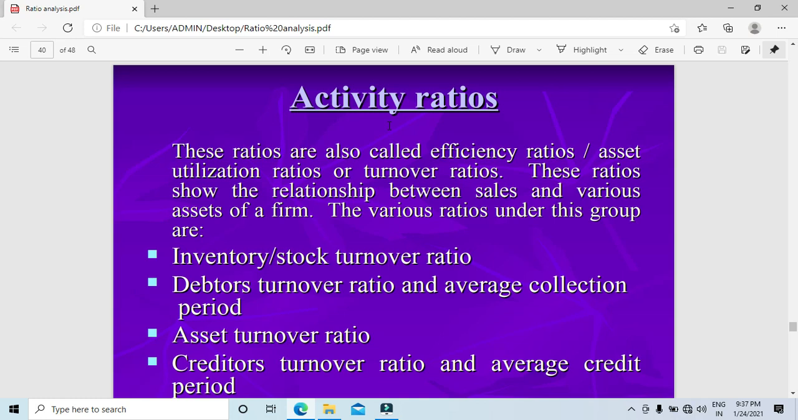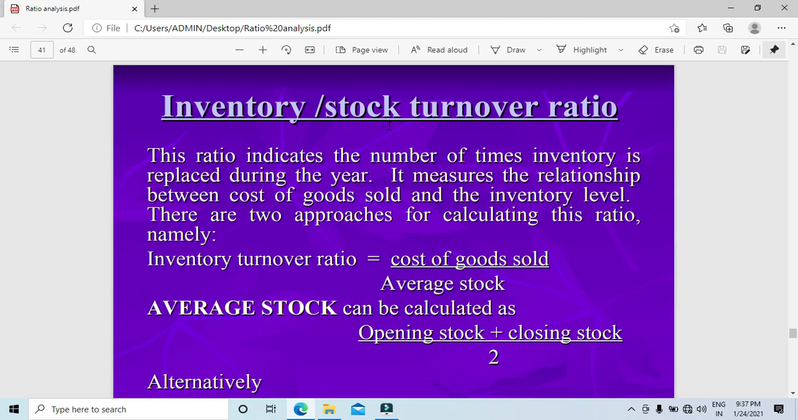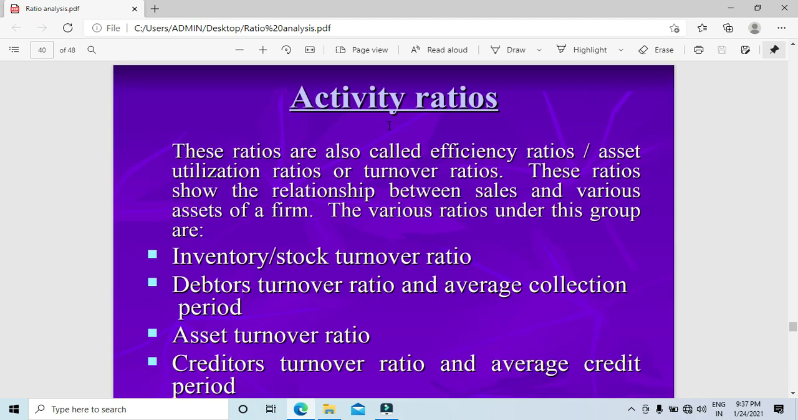Here there is a little variation. For creditors you need to take purchases, and for debtors you need to take sales, because you purchase from outside, so you need to check the purchases. So divide by average creditors or bills payable. Credit period is calculated as months or days in a year divided by the turnover ratio.